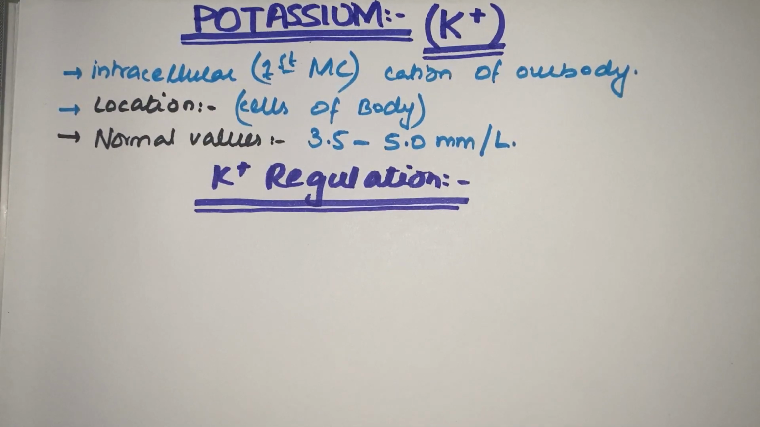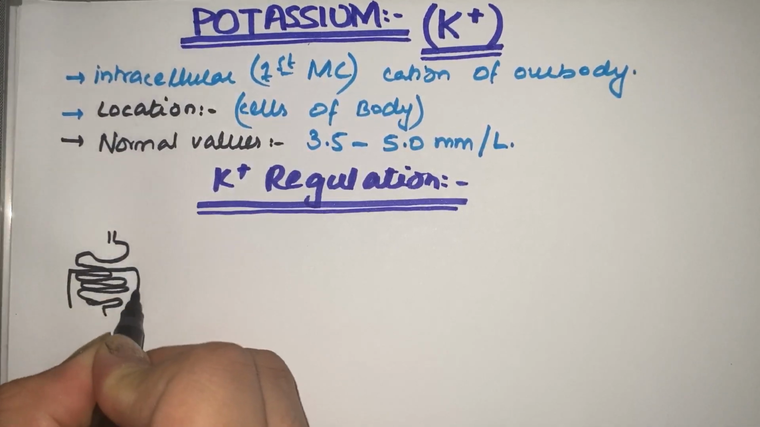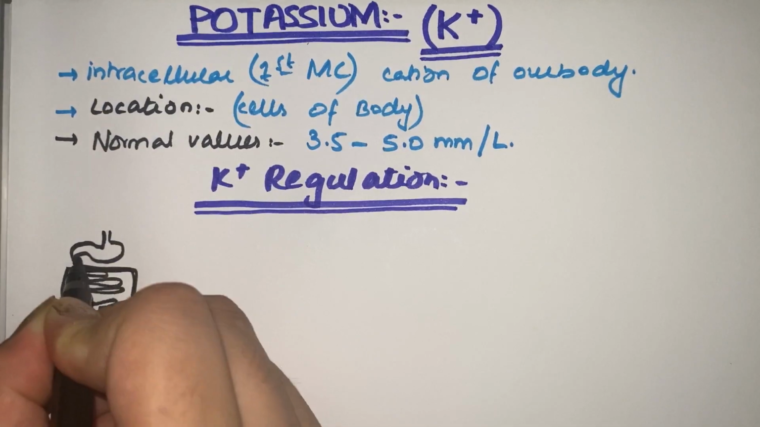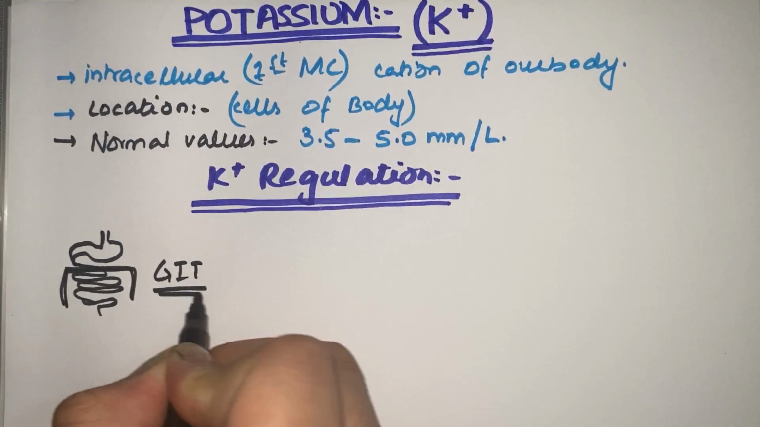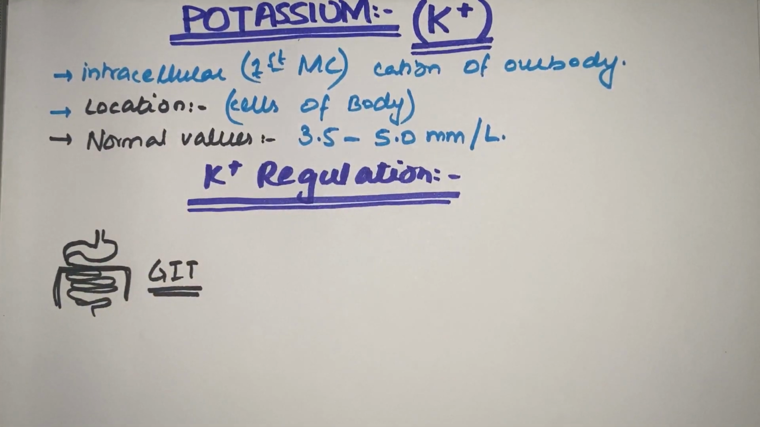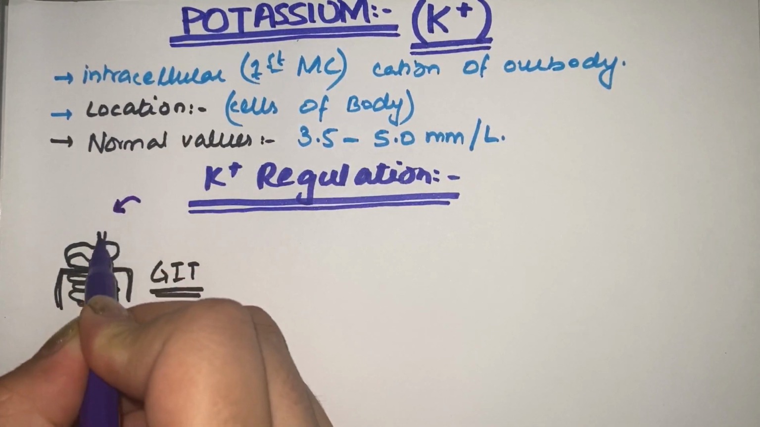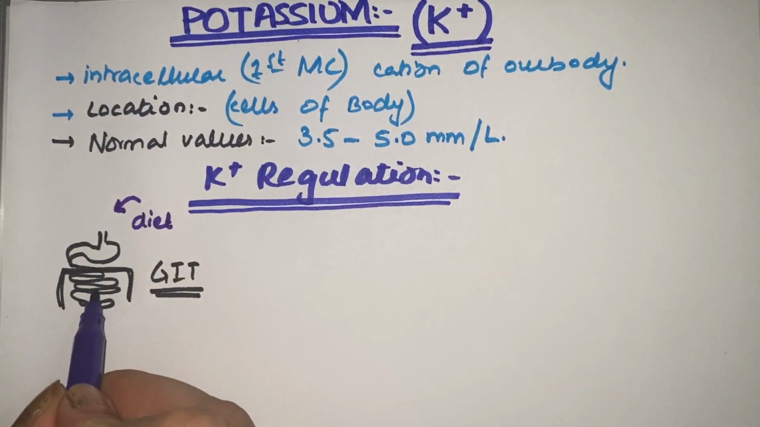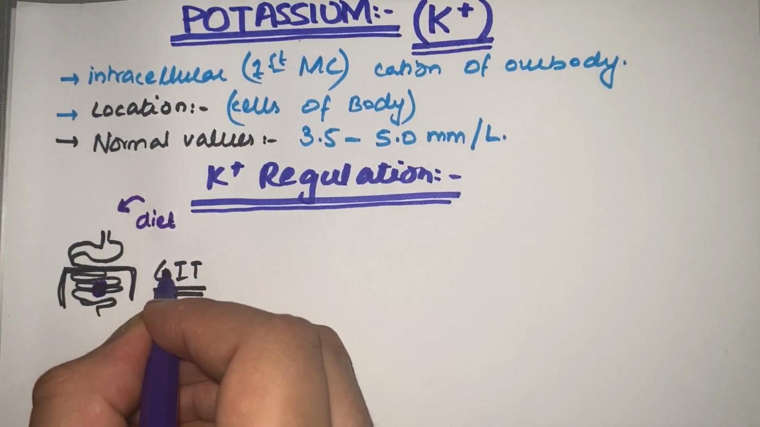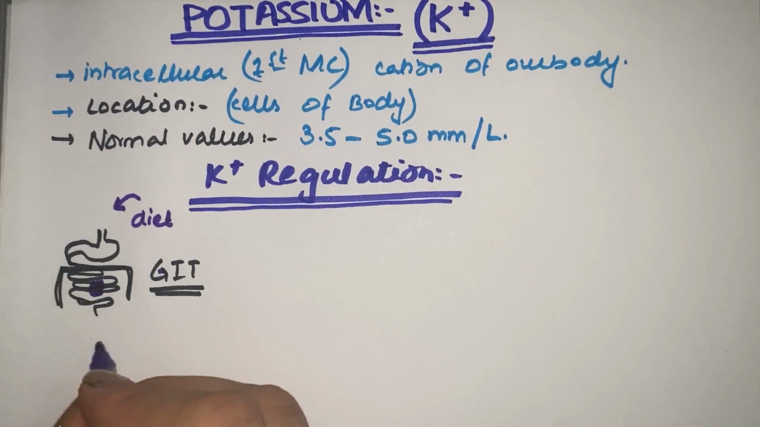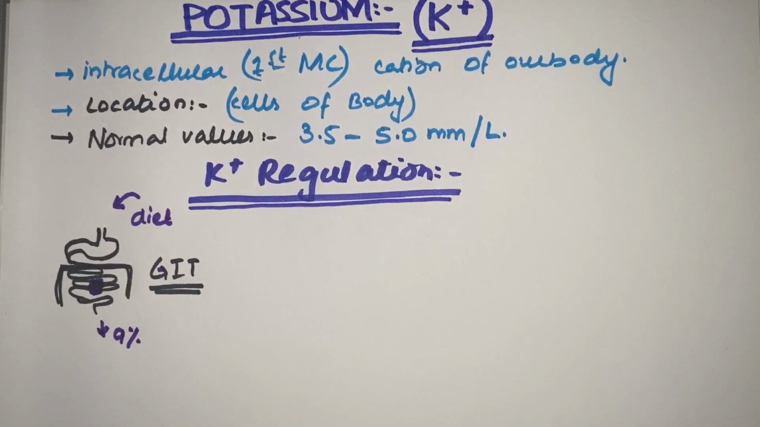Suppose this is our stomach, this is the intestine, and this is our large intestine. It's a bit of a bad drawing, but I have tried to make the GIT tract, the first important organ where potassium ions enter the body through our mouth in the diet and are absorbed from the small intestine. This is the role of the GIT tract. It absorbs potassium, and it also excretes it, though its excretion is just about 9%.